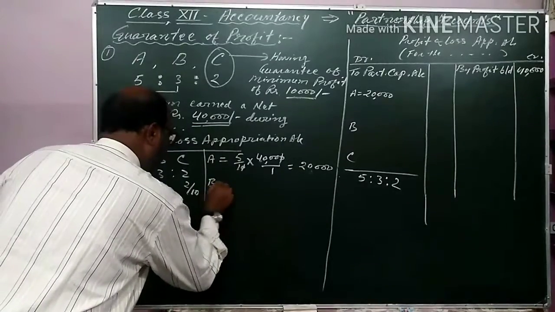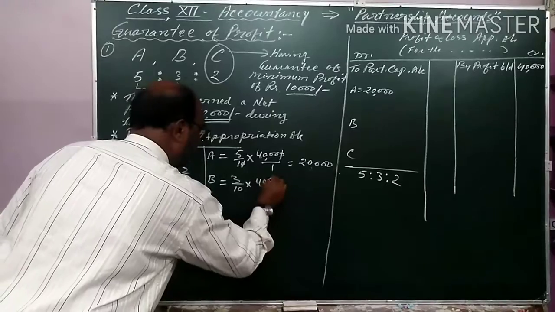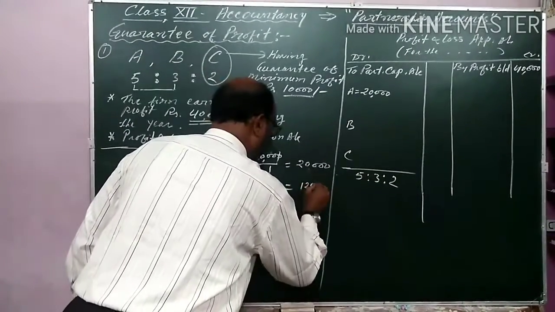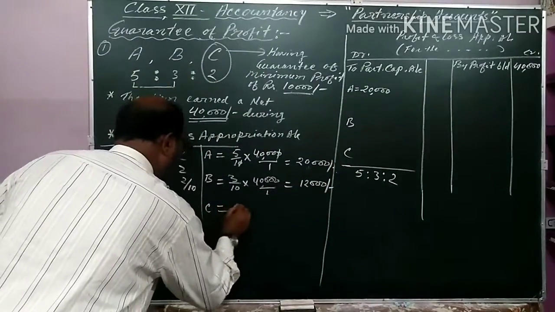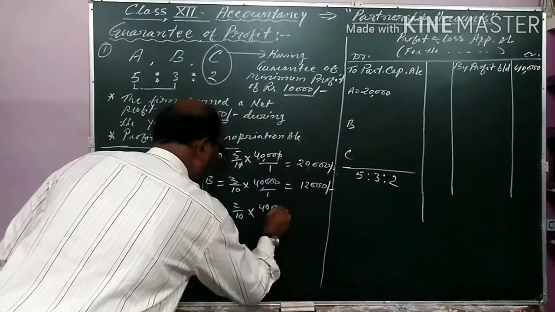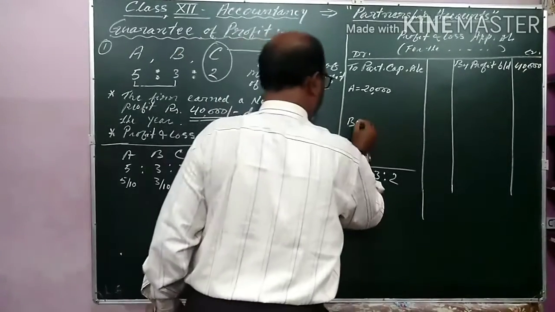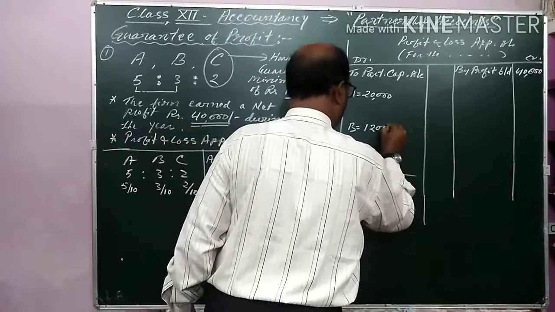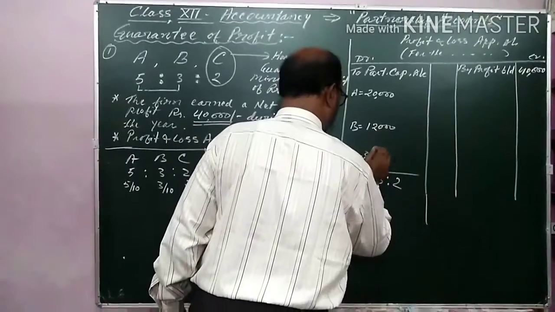B will get 3/10 of 40,000. That is 12,000. And C will get 2/10 of 40,000. That is equal to 8,000.